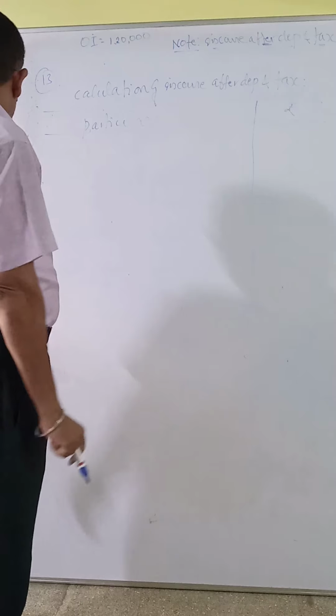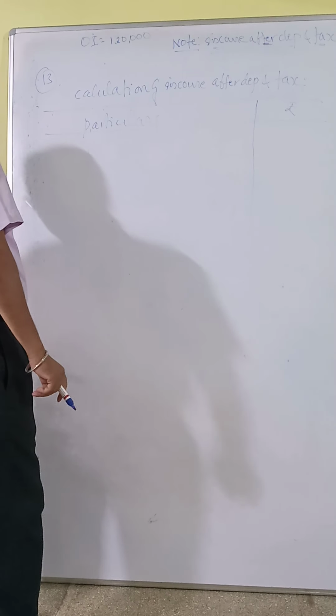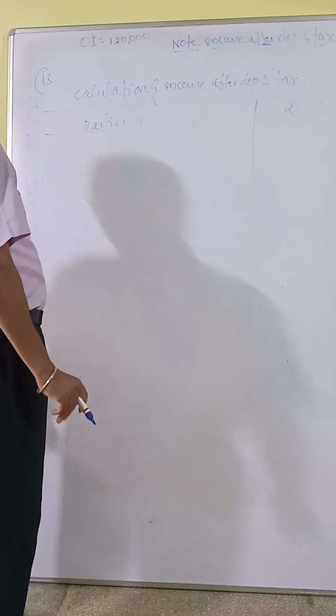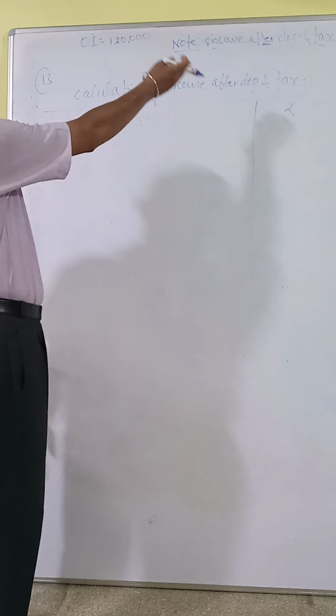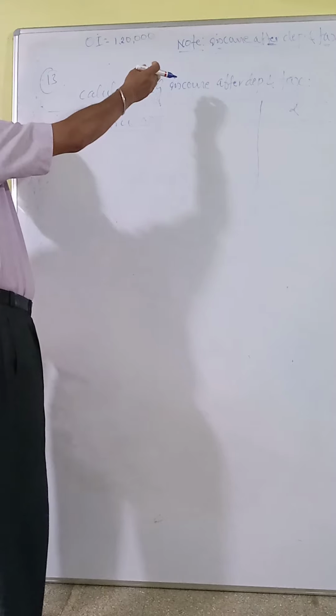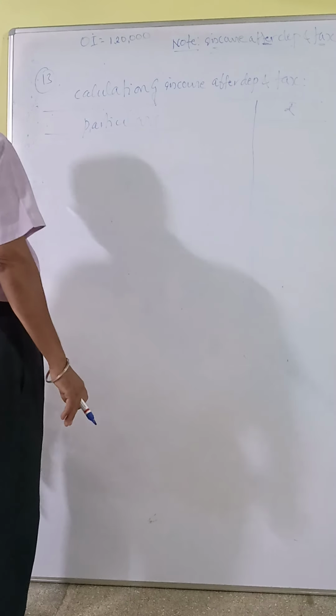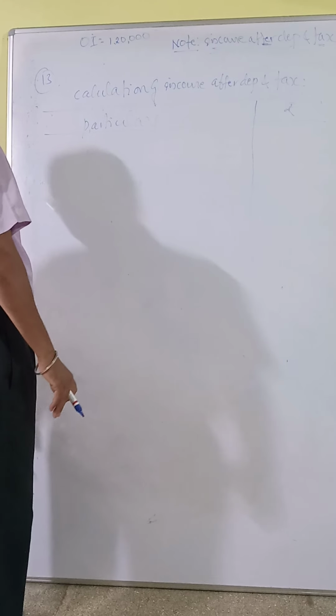See here, what is given in the question: first year, second year, third year, five years in all. The income before depreciation and tax is 30,000, 36,000, 42,000, 48,000, 60,000.